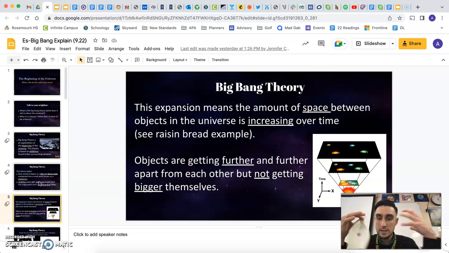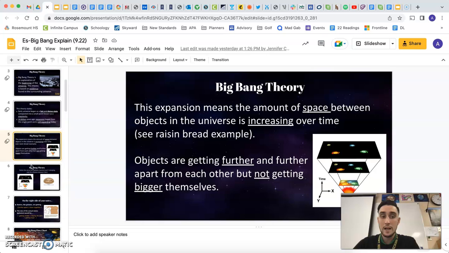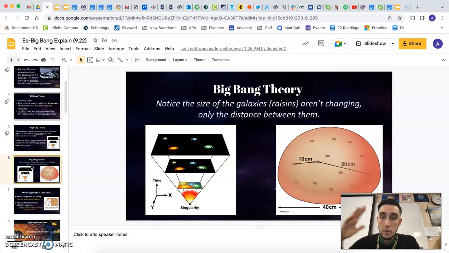So the objects, the galaxies, the stickers in this balloon are getting farther and farther apart, but they're not expanding themselves. So the galaxy is staying its same size, it's just moving farther away from other galaxies. I know that that's something we've covered a ton so far, so that's a really important concept for you to know as we move through the rest of this unit here.